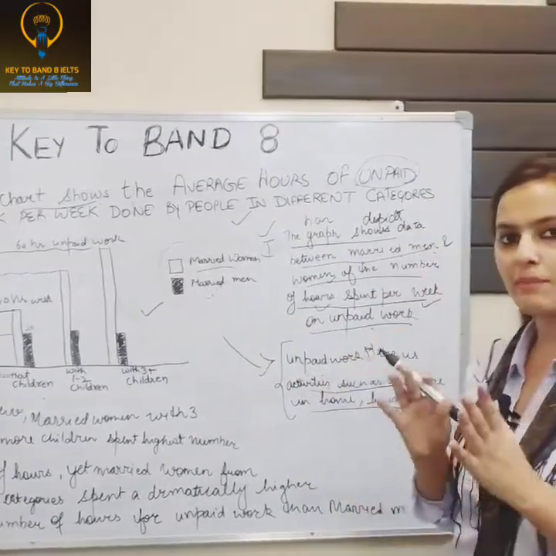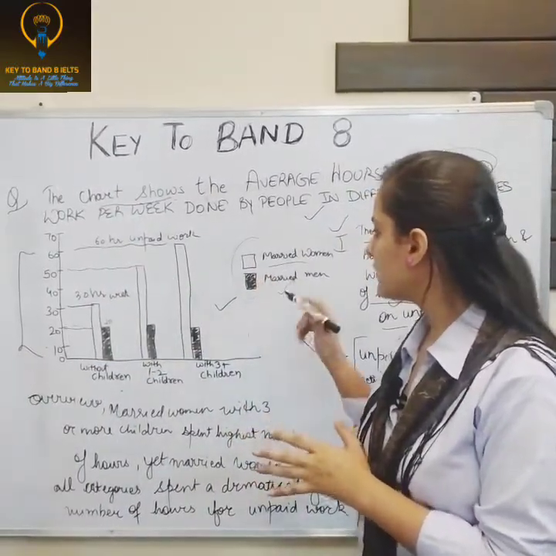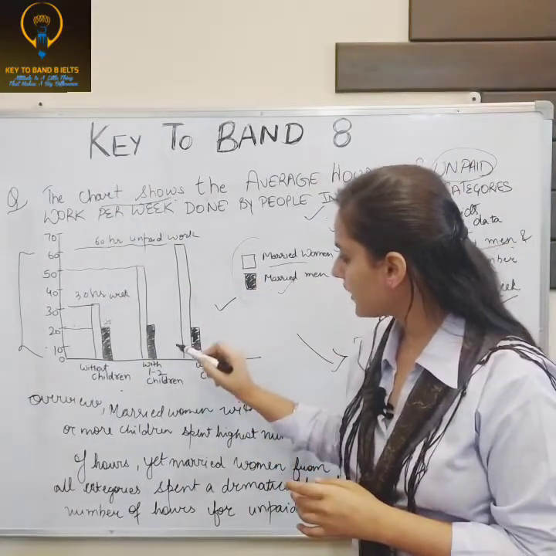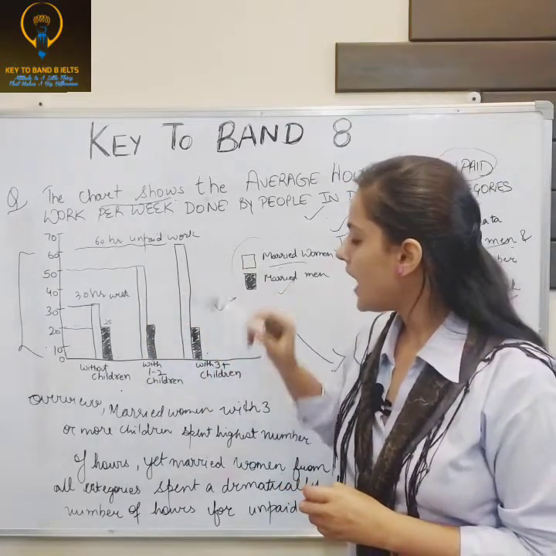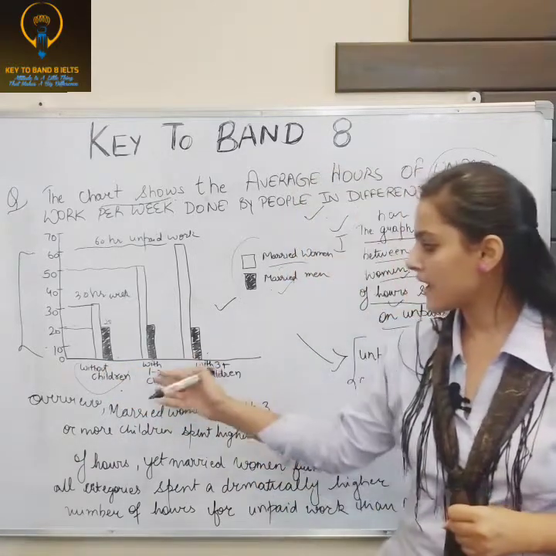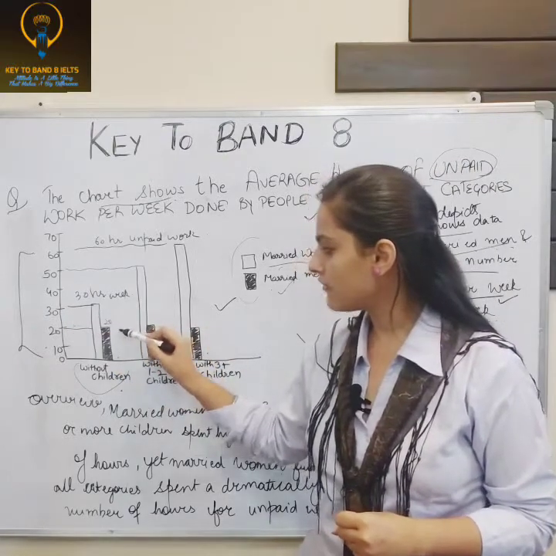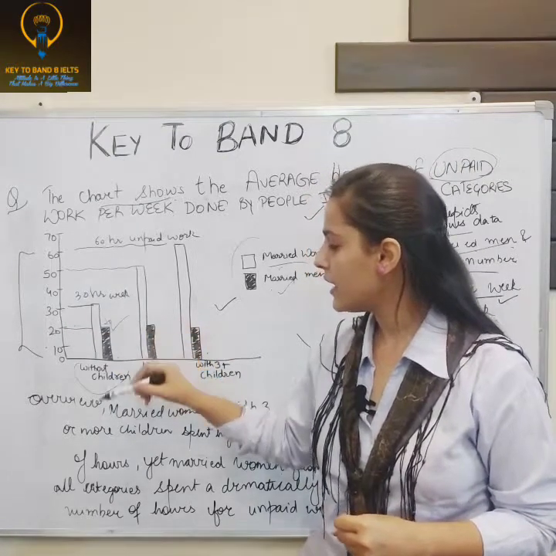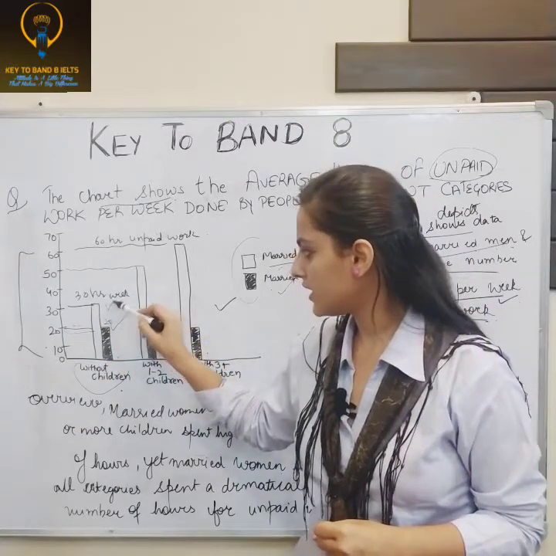Now coming to body paragraph 1. In body paragraph 1, you have to explain the data. So this is the married men, and married women this. As you can see, when married men and women have no children, the hours spent doing unpaid work or household activity by men is just 20 hours, and women 30 hours.